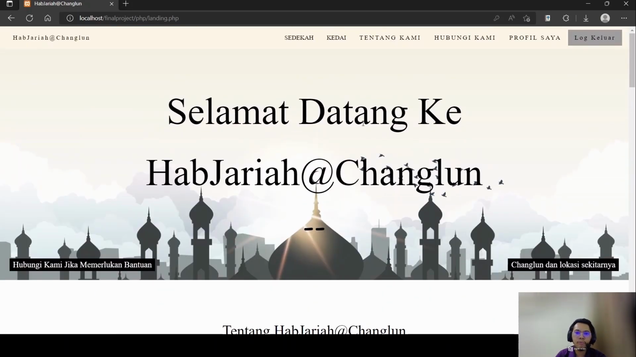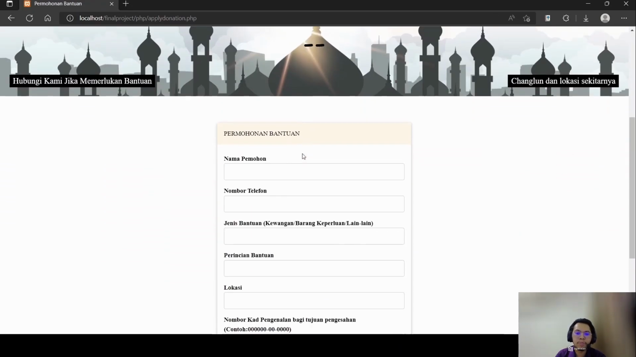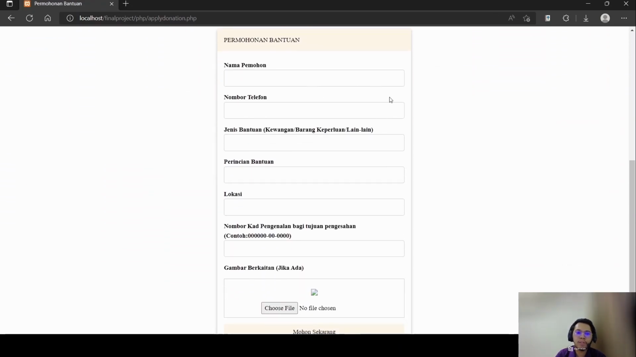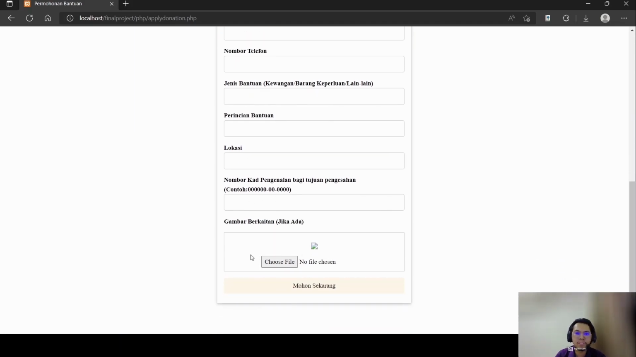At the top of the navigation bar, we can see that there are several menus. If the user is the recipient or the people in need, they can hover their cursor over the sedekah menu, and they will see saya perlu bantuan, and they can click here, and it will redirect to the application form permohonan bantuan. This is where the recipient needs to enter their name, the phone number, type of help, details, location, and their IC for the verification, and some pictures if they are related.